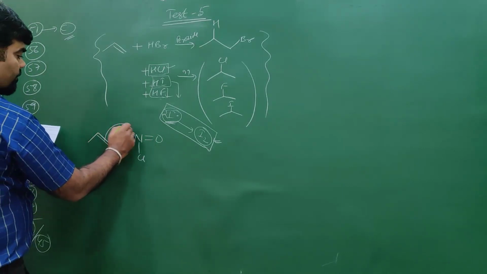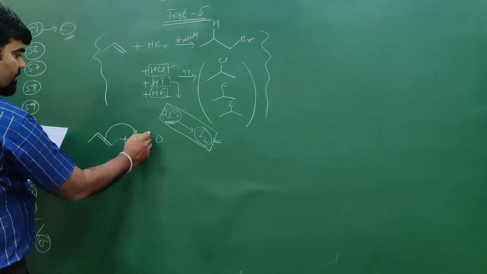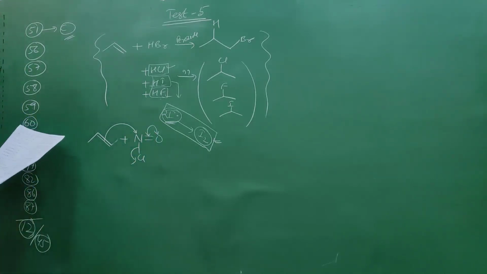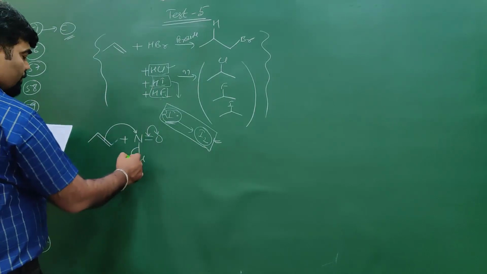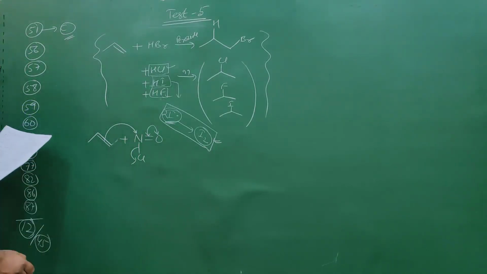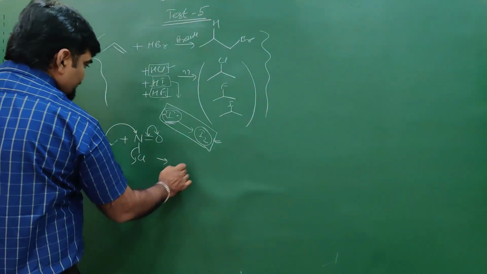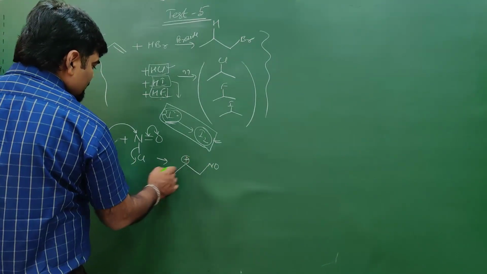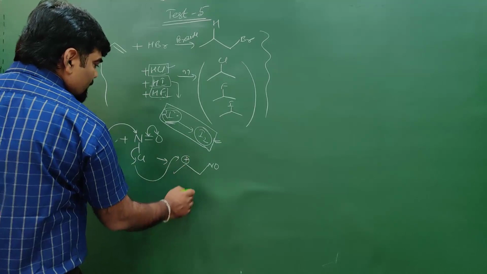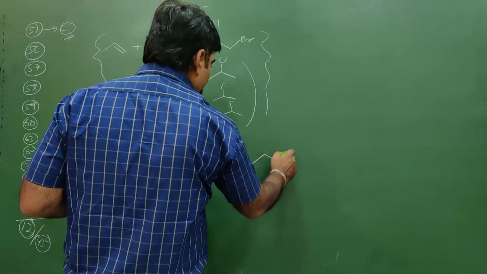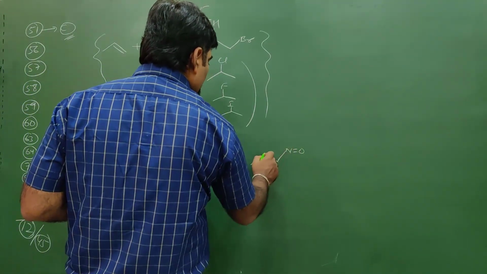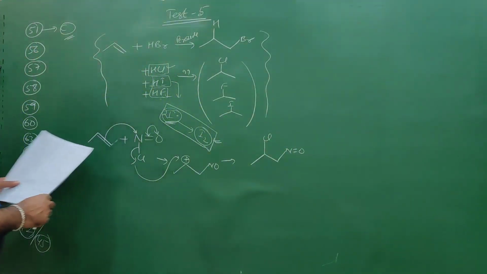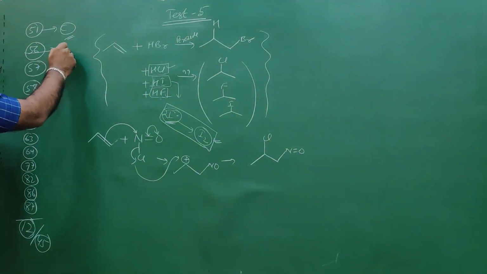The bond pair approaches the nitrogen, the bond is transferred and Cl minus goes out. So in NOCl, NO is the electrophile and Cl minus is the nucleophile. NO is attached at this place with a plus charge over here, then Cl minus approaches this plus, giving N double bond O at one carbon and Cl at the other. See the reaction: the first option is the correct option. So for 56, the first option is correct.